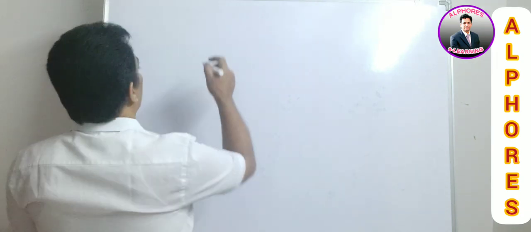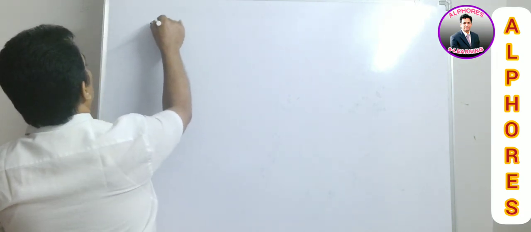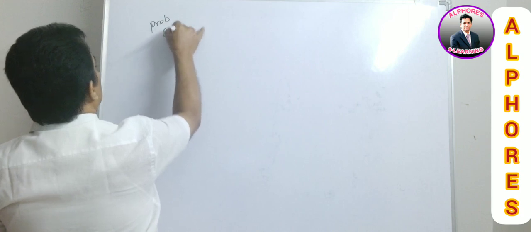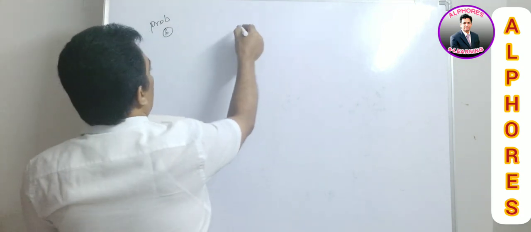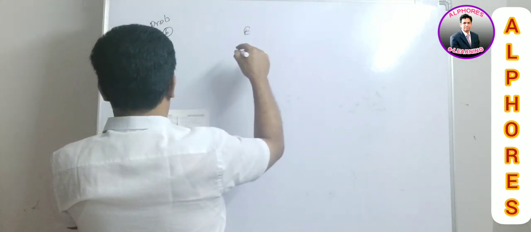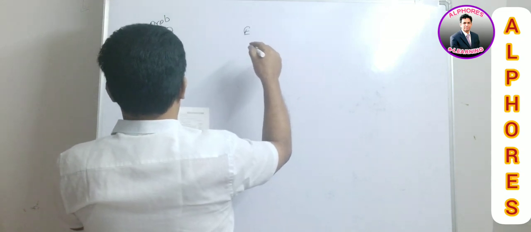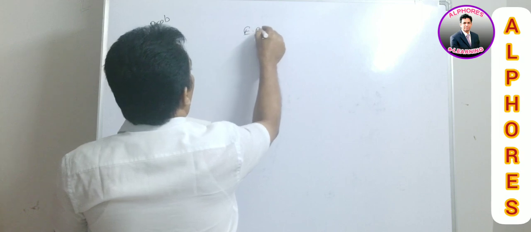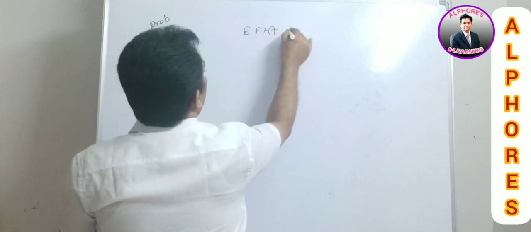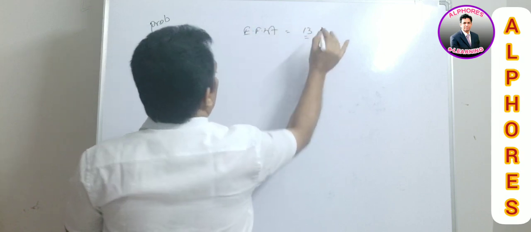Here, empirical formula, problem 6. Empirical formula weight is given as 13.